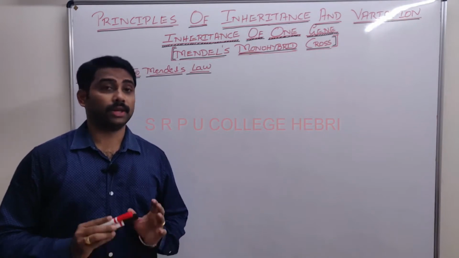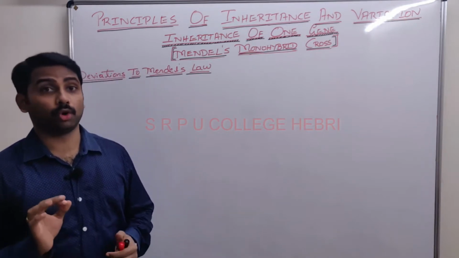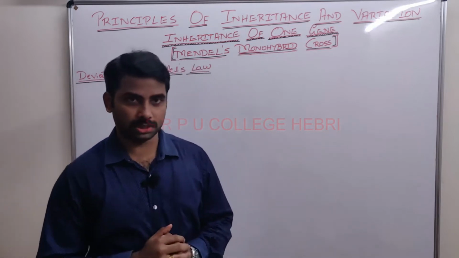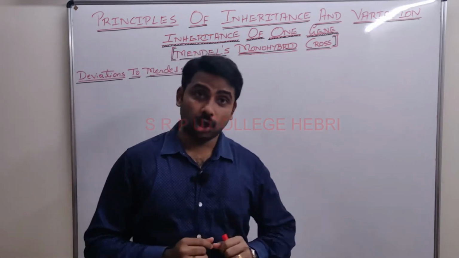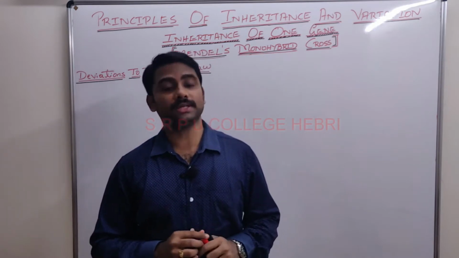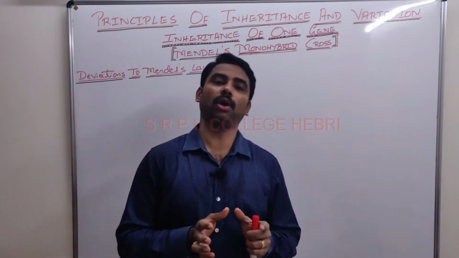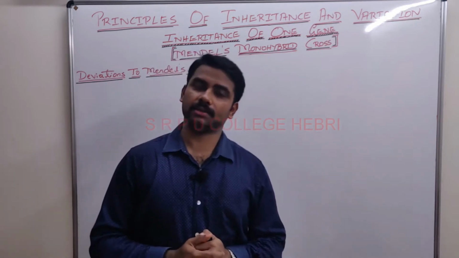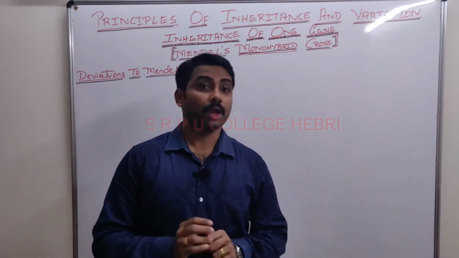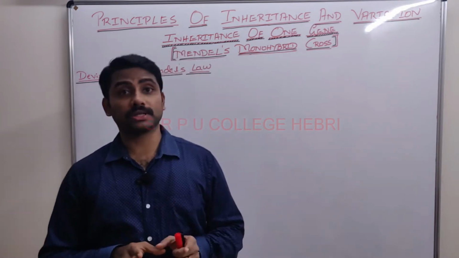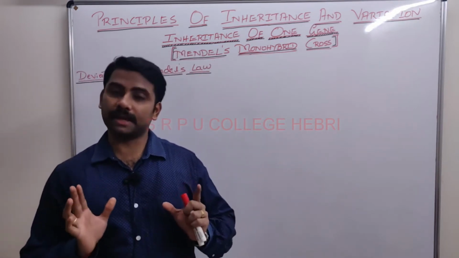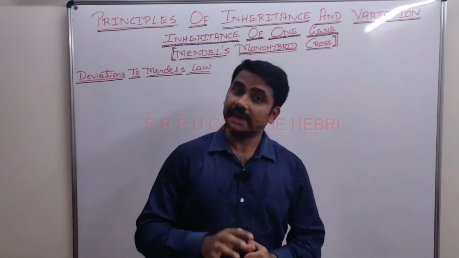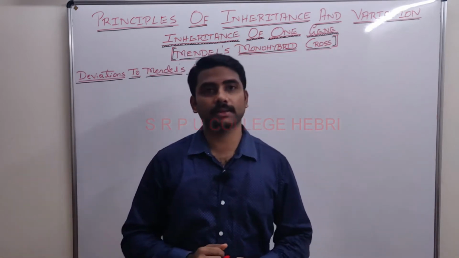Students, we know that based on monohybrid cross observation, he proposed two laws. One is the law of dominance, another one is the law of segregation, right? Which are collectively called the laws or principles of inheritance. Now the question is whether these two laws are universally accepted, whether every organism is following this. Is it common to all the organisms?